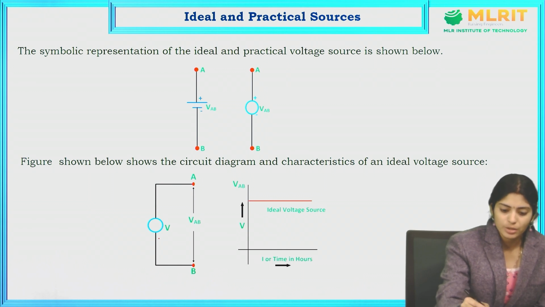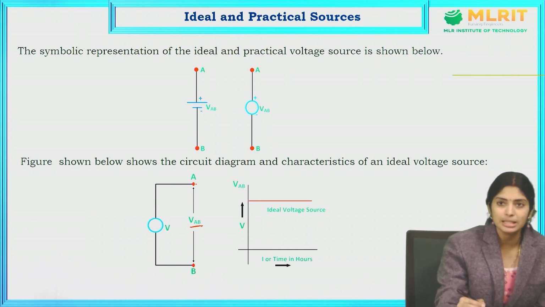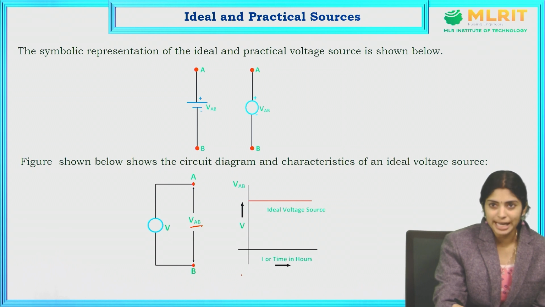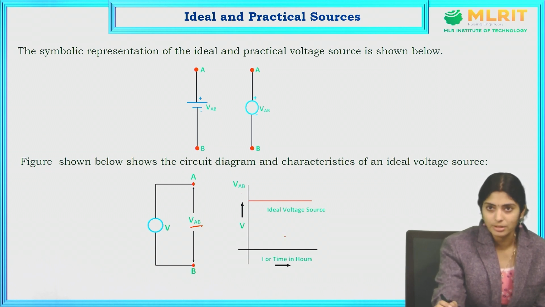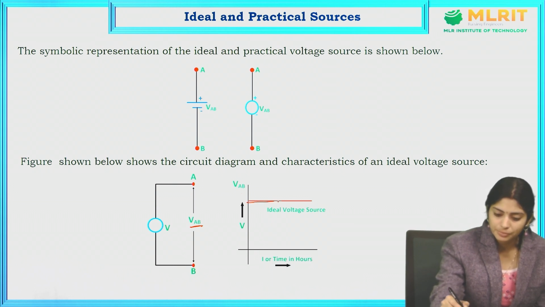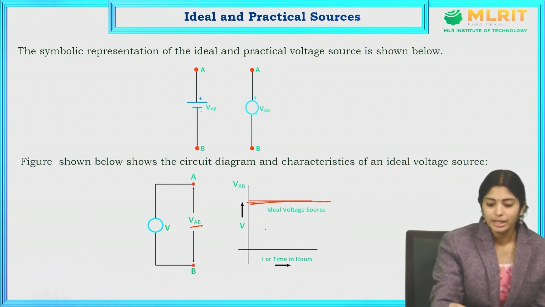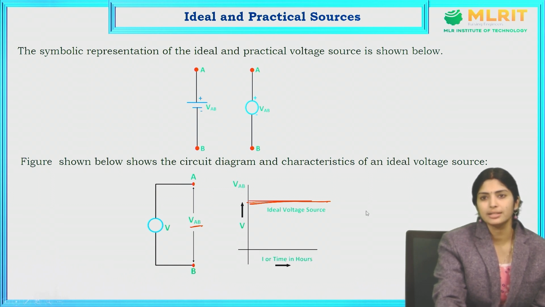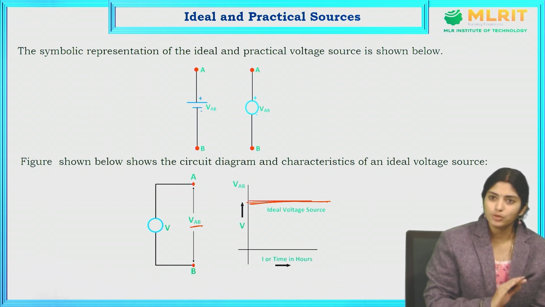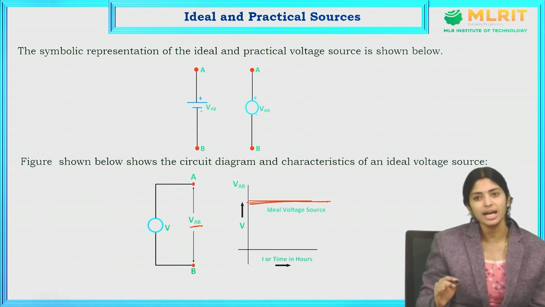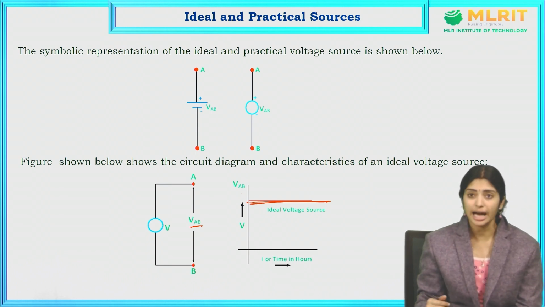VAB means the voltage across the terminals A and B. If I draw the VI characteristics graph, with voltage VAB and current or time on the axes, the line will be like this, whatever we may consider. It means the value of voltage I give is the value of voltage I will get as an output in an ideal voltage source.